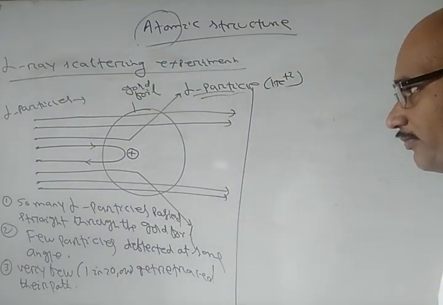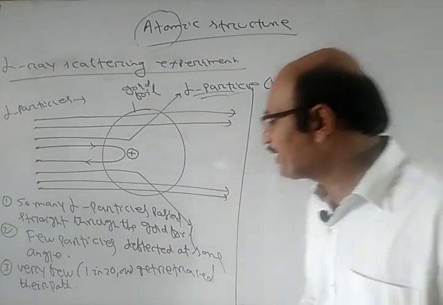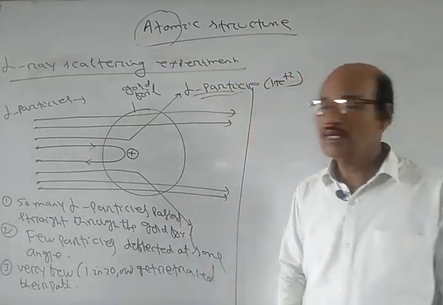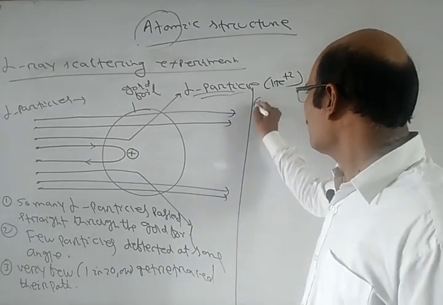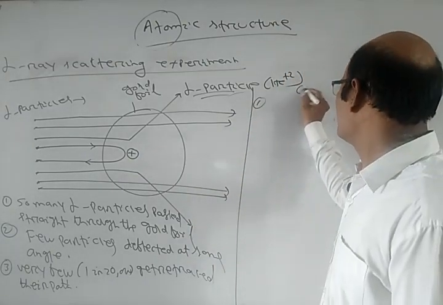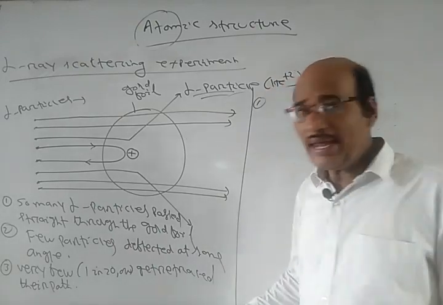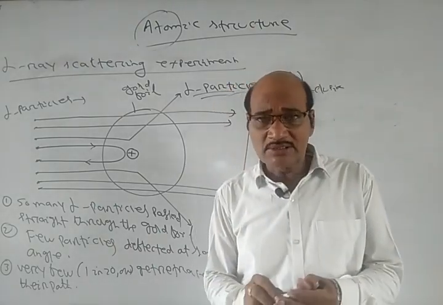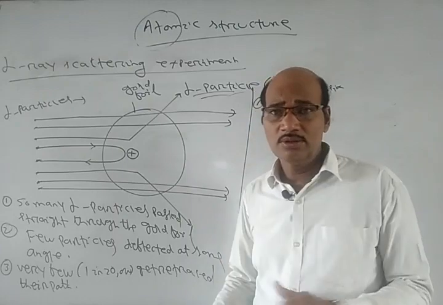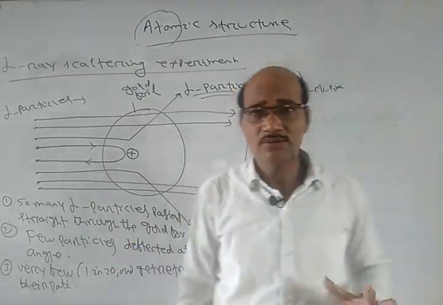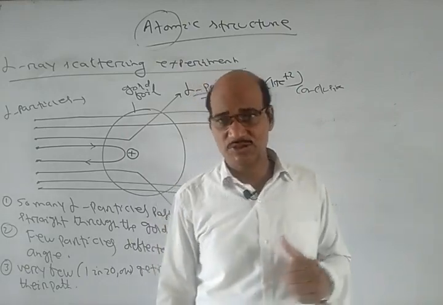Number 1, so many alpha particles pass straight through the gold foil. From this, what conclusion do we get? When alpha particles strike the foil and pass through it, they are going through empty spaces.